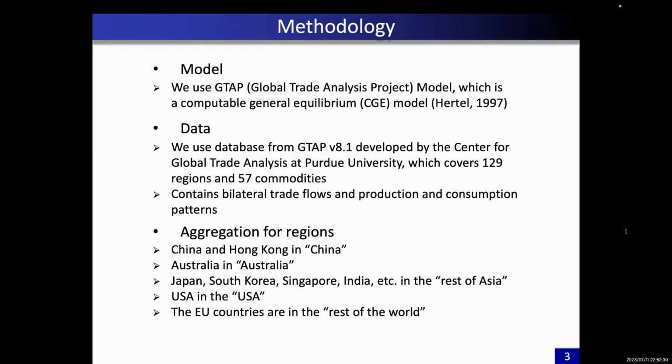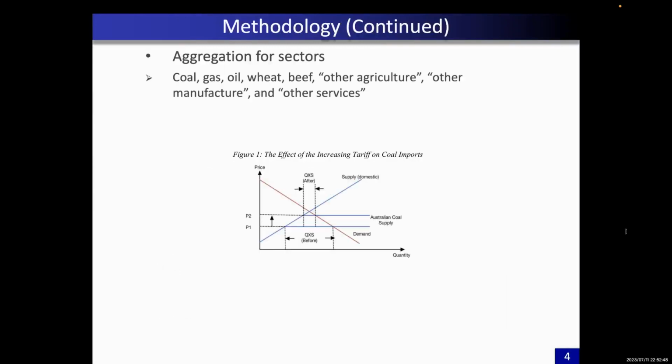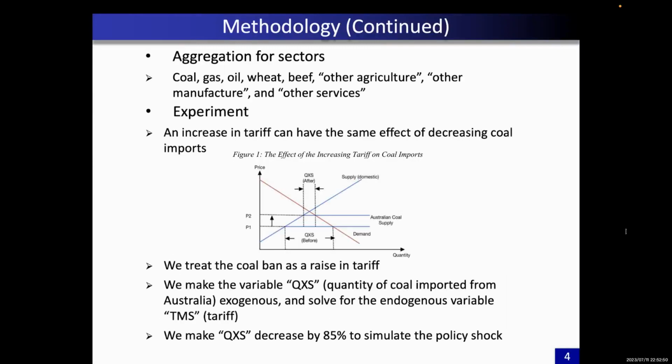Since China, Japan, EU, the United States, South Korea, and Singapore are Australia's largest trading partners, our region aggregation is as follows: China, Australia, rest of Asia, USA, and the rest of the world. Sectors are disaggregated into coal, gas, oil, wheat, beef, other agriculture, other manufacture, and other services.